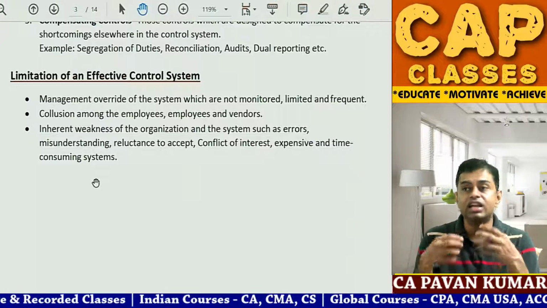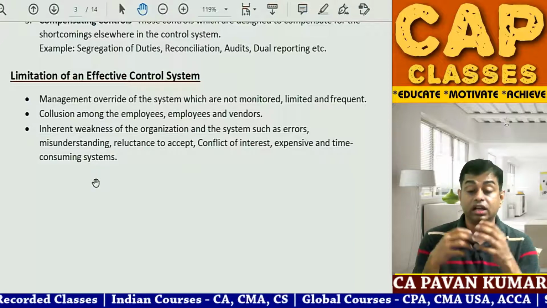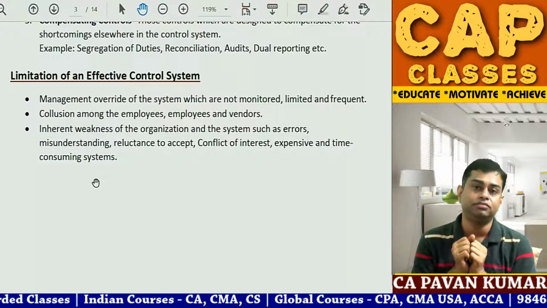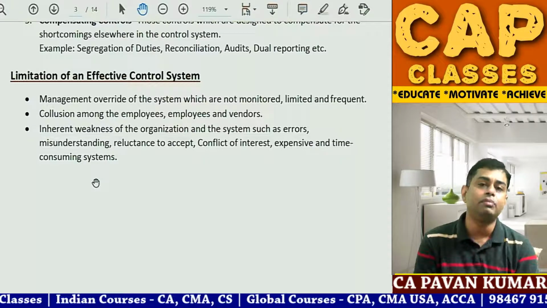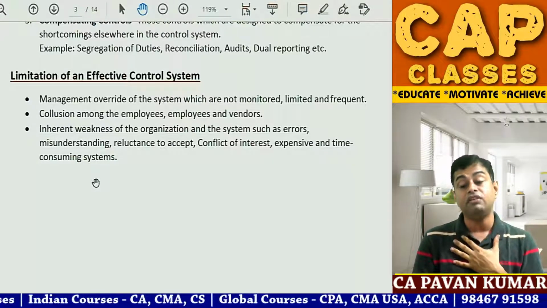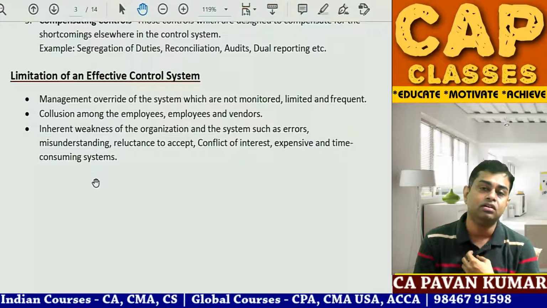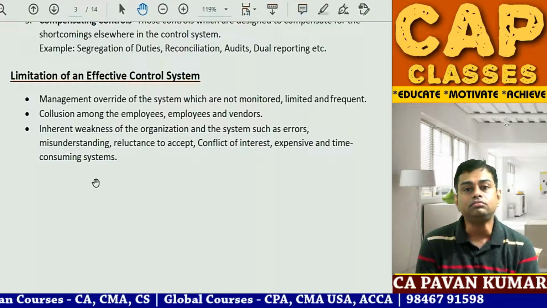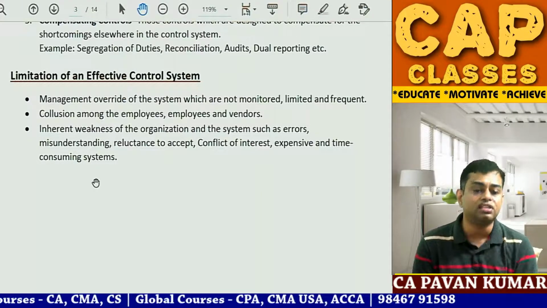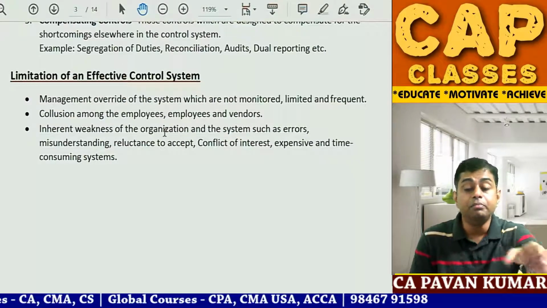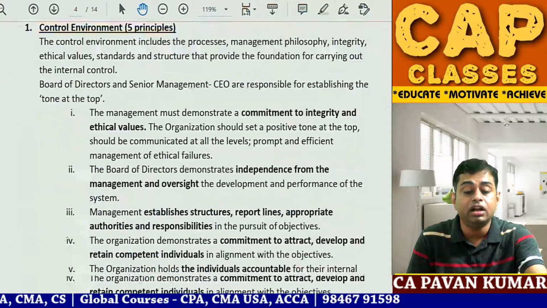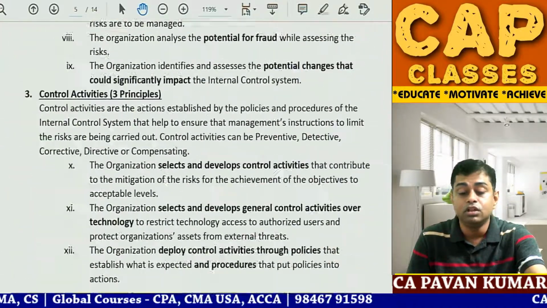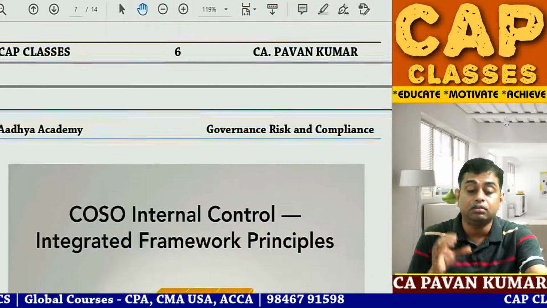So, installing controls is time-consuming. Installing controls is expensive. There are misunderstandings between people. Conflict of interest: my personal welfare versus company welfare. The potentiality for human errors. All these are limitations of an effective internal control system. So we are done with this particular question.